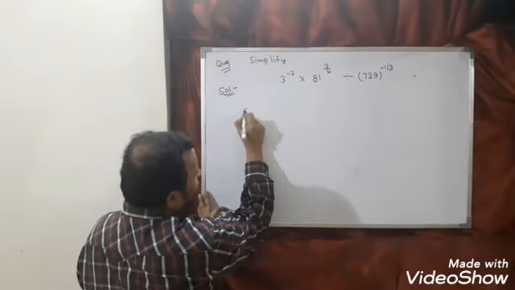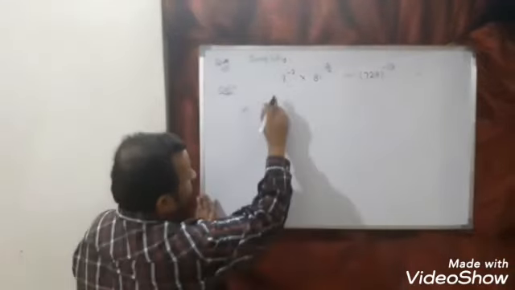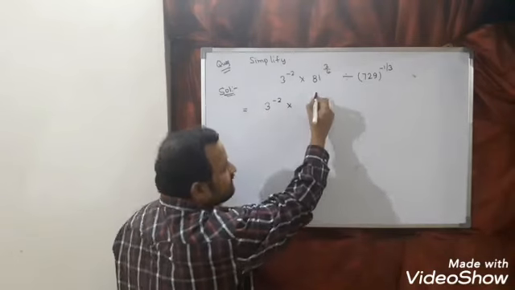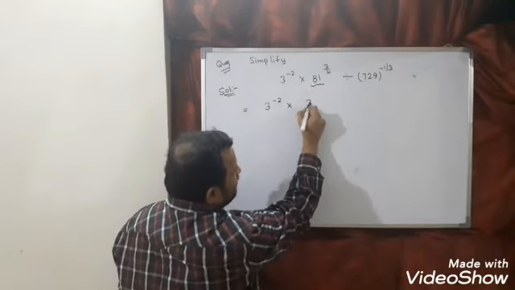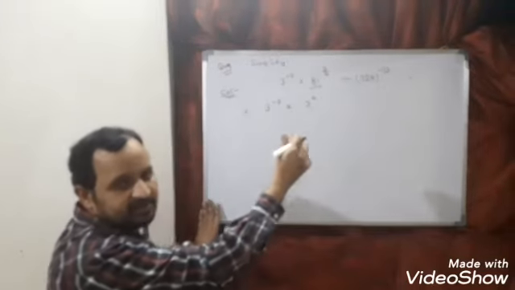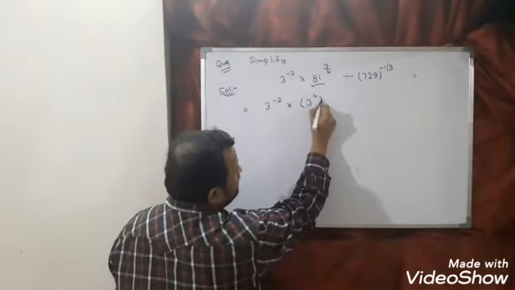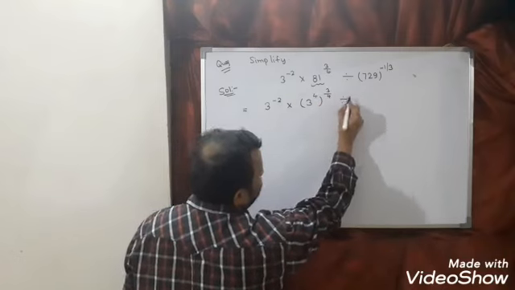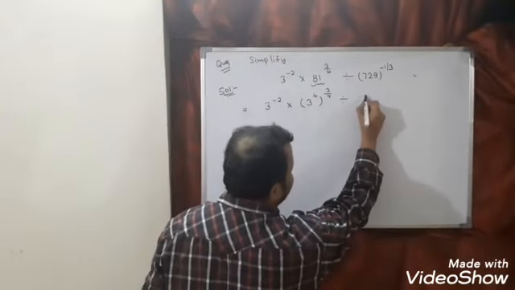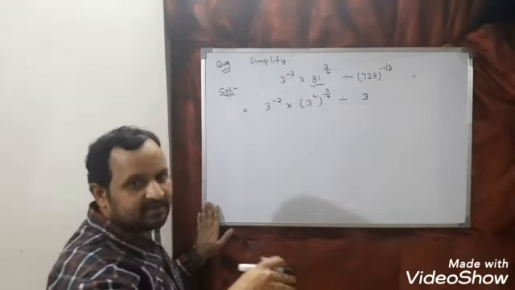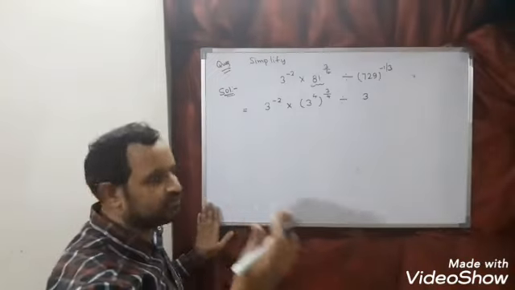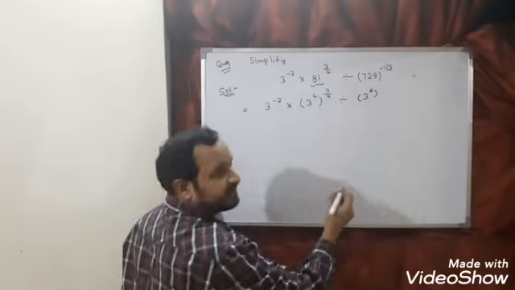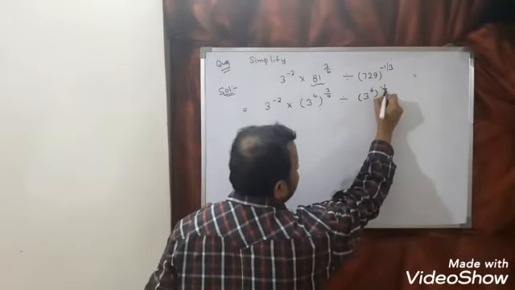This we can write as 3 power minus 2 as it is, into 81 can be written as 3 power 4. 3 3s are 9, 9 9s are 81. And 729 can be written in terms of 3: 3 3s are 9, 9 3s are 27, 27 into 27 is 729. So I can say 3 power 6 is 729, with power minus 1 by 3.